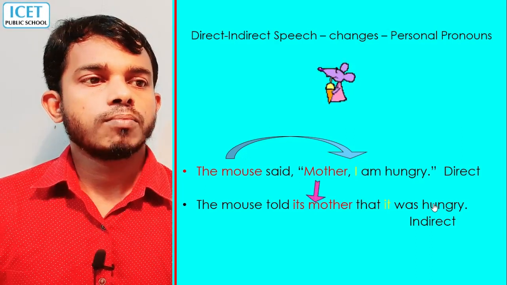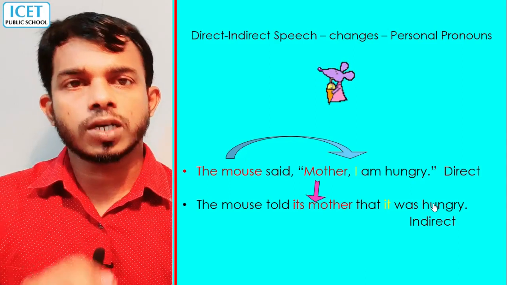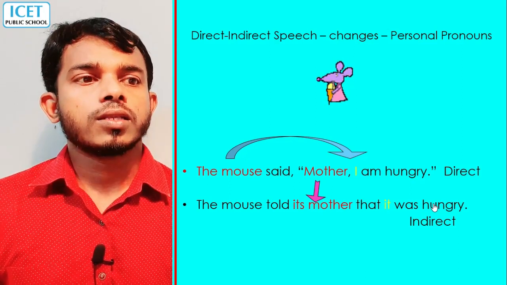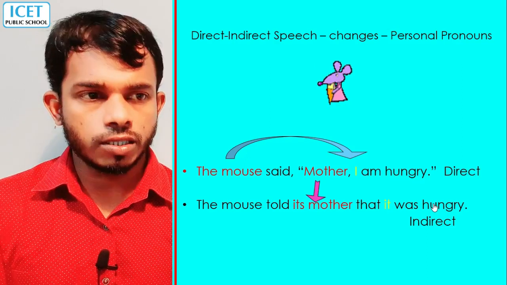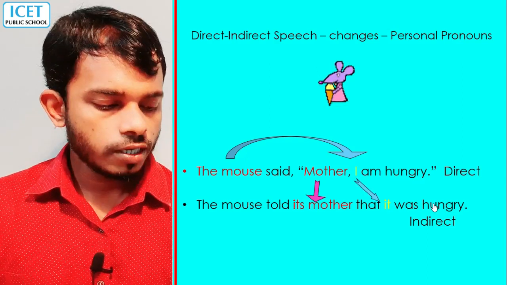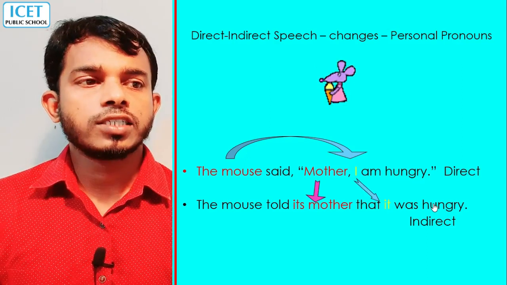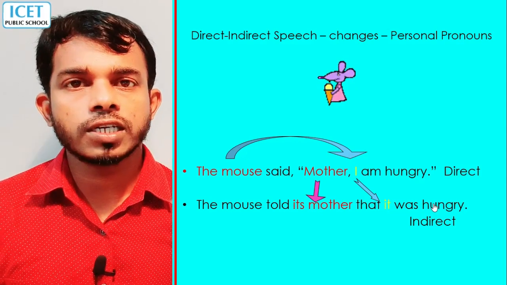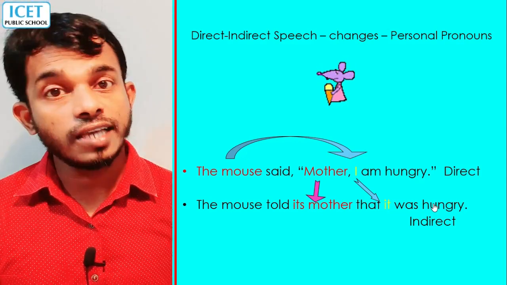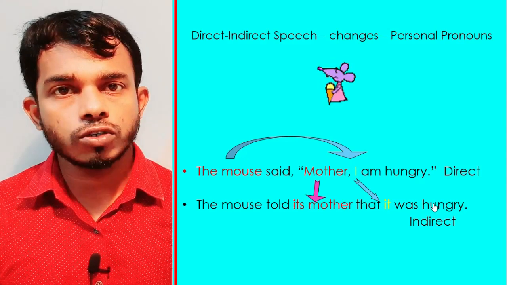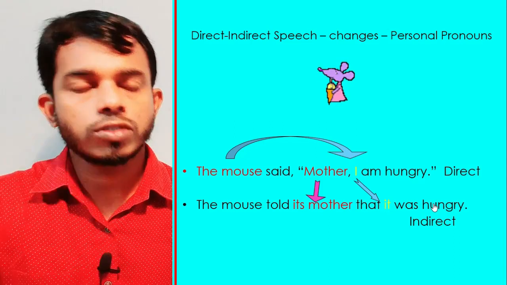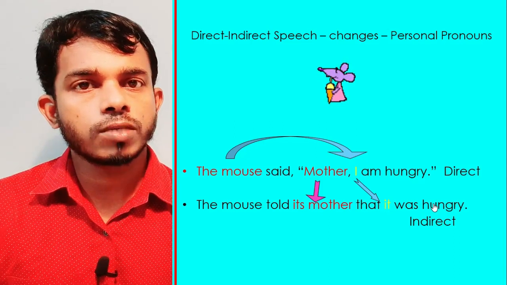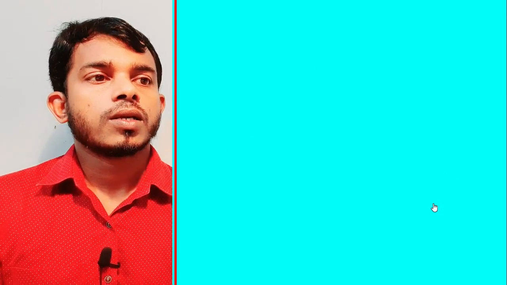Mother changed into its mother, and I changed into it, because it is said by the mouse, so we use the pronoun it.